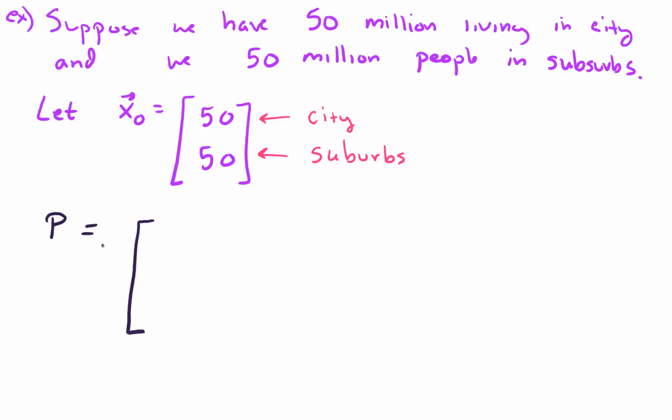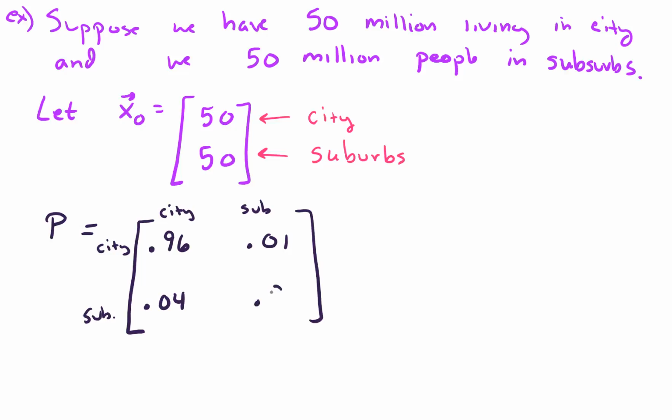So we've got city to city and suburb to suburb. For example, the probability that someone lives in the city and stays living in the city we'll say is 0.96. City to suburb we'll say is 0.01. Suburb to city is 0.04, and suburb to suburb 0.99.